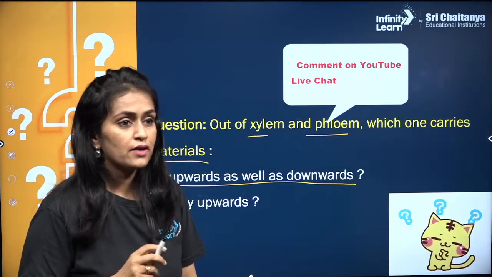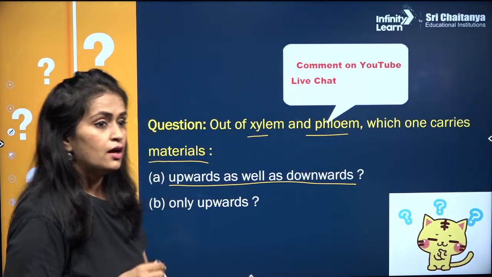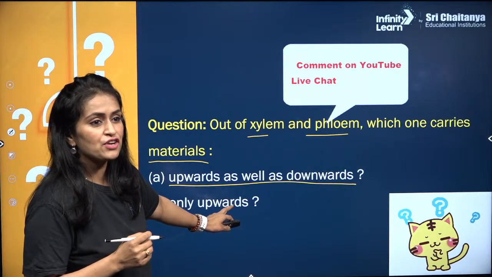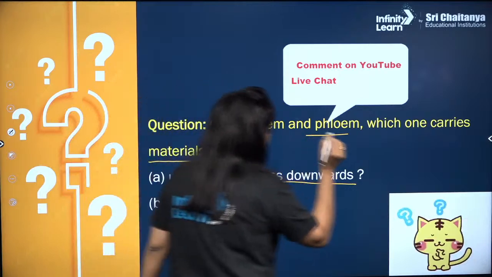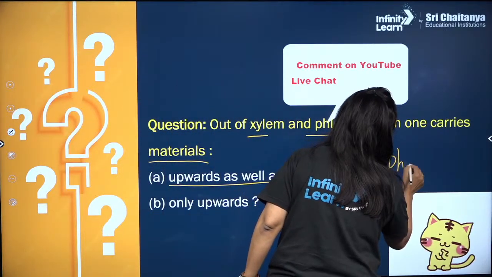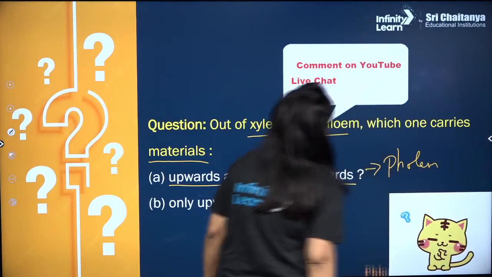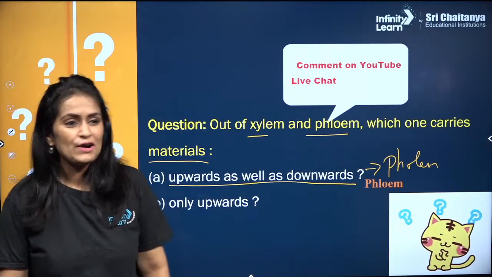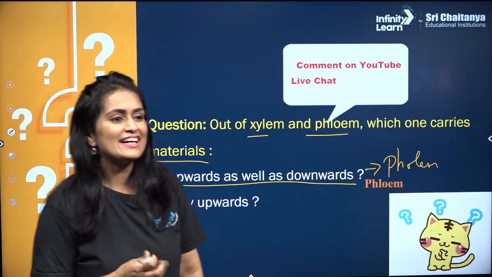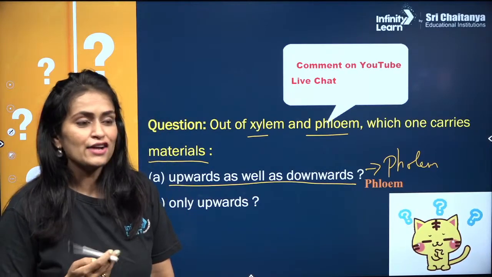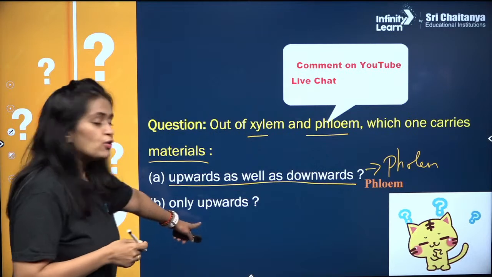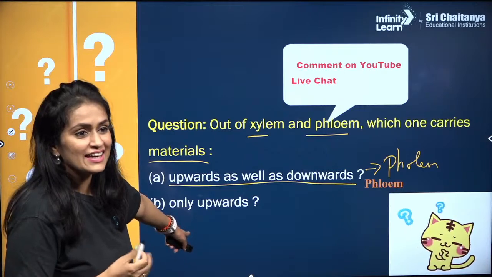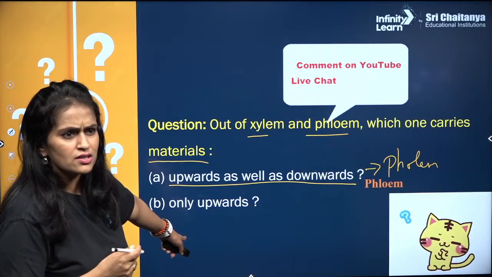Yes, Rohit. Absolutely right, beta. Champion gave the answer first, then Rohit's answer, and then the dark theme, right? So dark theme is Shaurya, I guess. So it is phloem. Yes, phloem, correct, right answer. Okay, only upward movement, Liyakat, and then Ritika and Champion again. Fantastic. Only upward, right, Rohit? Absolutely right.